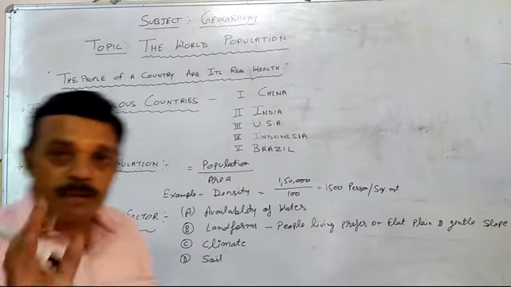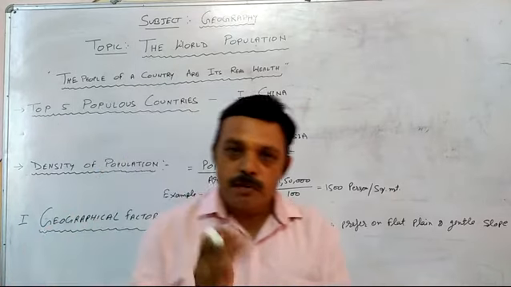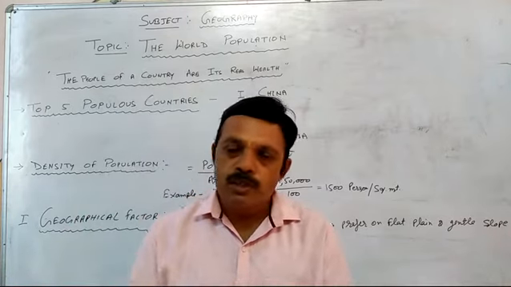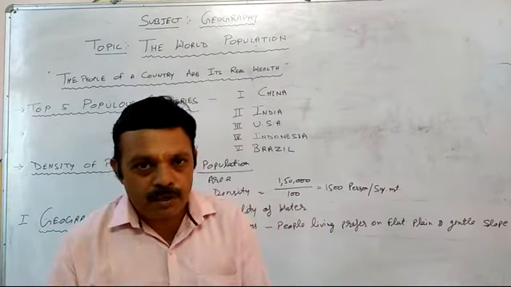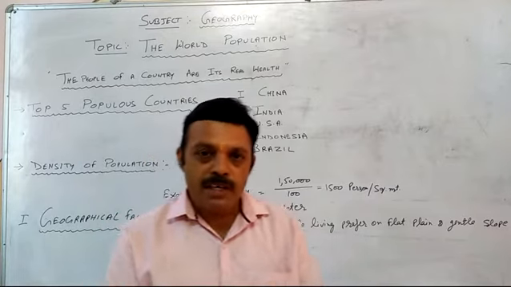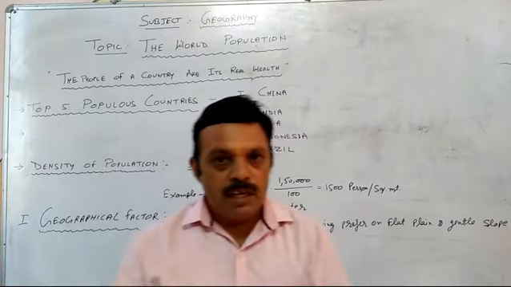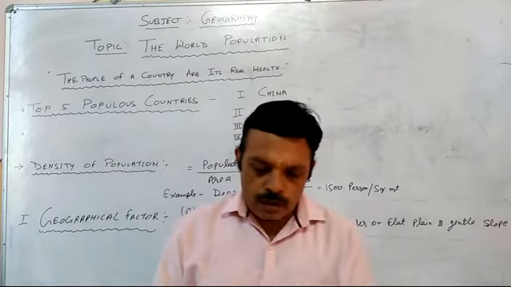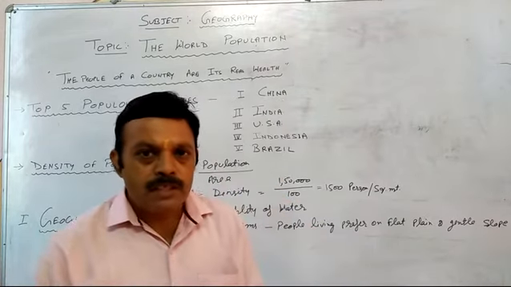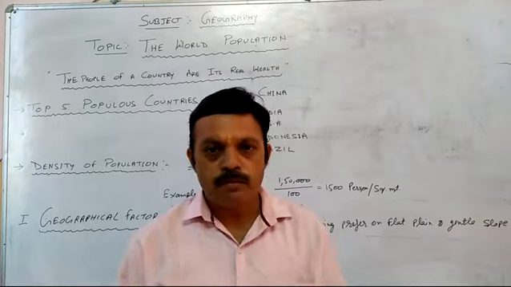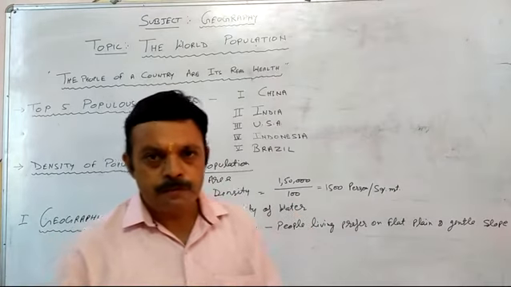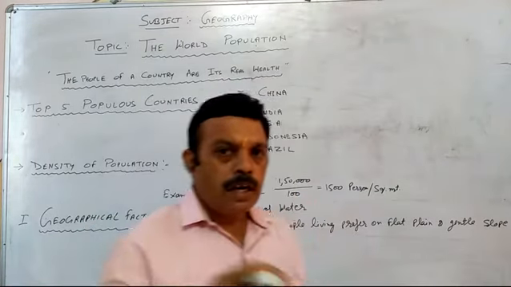Now the third factor is climate. Climate, जिसे हम जलवायु के नाम से भी जानते हैं, is the most important part for population growth. Population growth is dependent on the climate. Every person wants to live in a better climate. The climatic factors are many. Generally, all of you know: air, land, soil, water, vegetation. These are some important climatic factors. Besides these are climatic conditions like humidity, moisture, air, and many more.